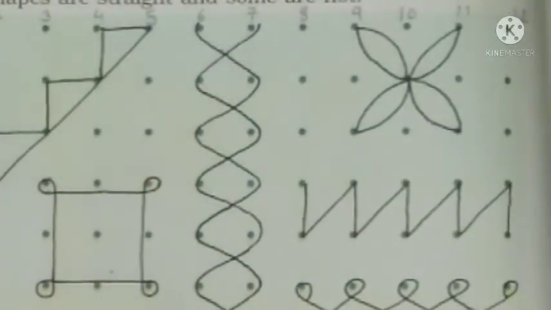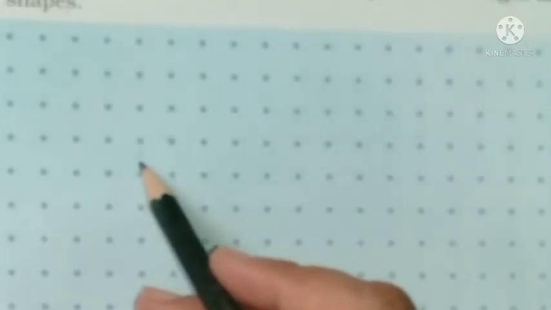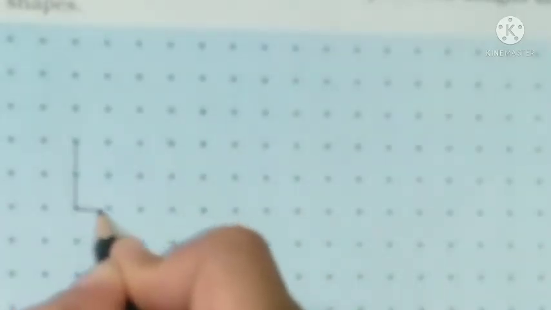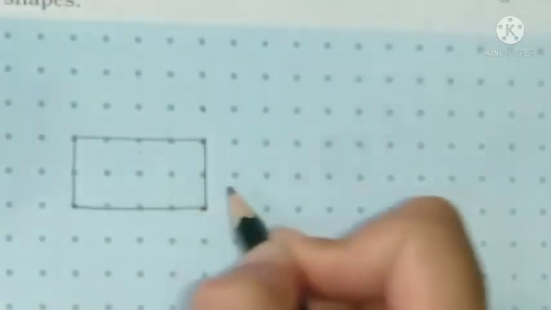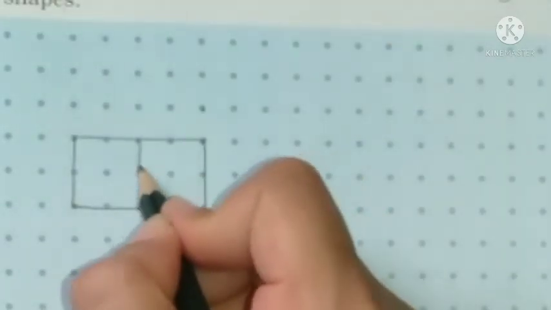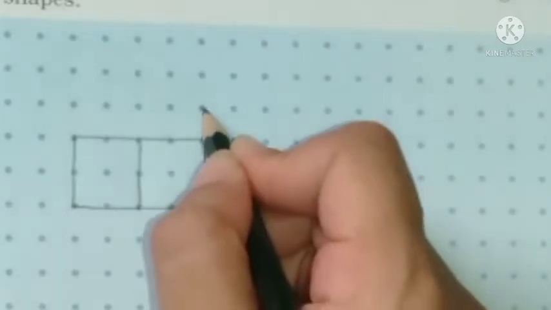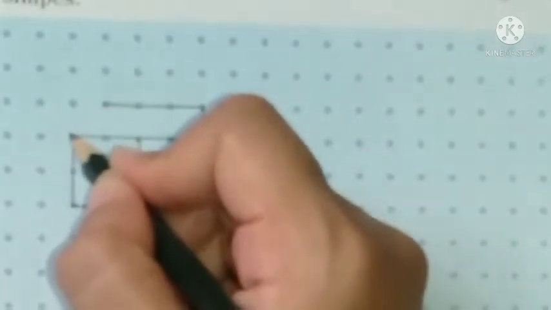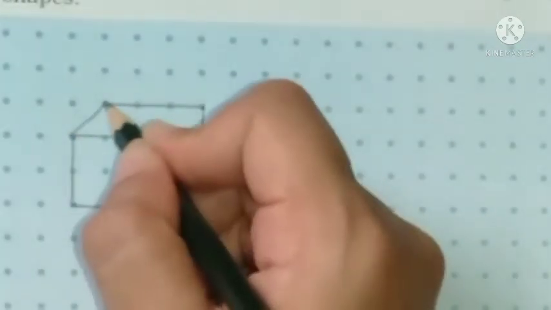Now pay attention on next page. Number 2, use the dot grid given below to draw your own designs and shapes. Students, here you have to draw your own designs and shapes. First we will draw here one rectangle shape like this. Then make one straight line here. Then draw like this. And make one triangle.